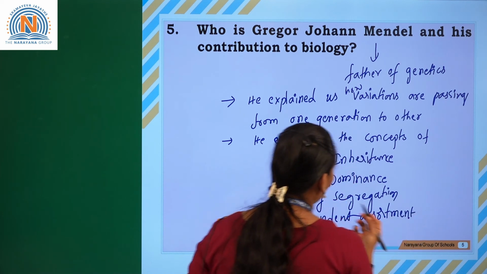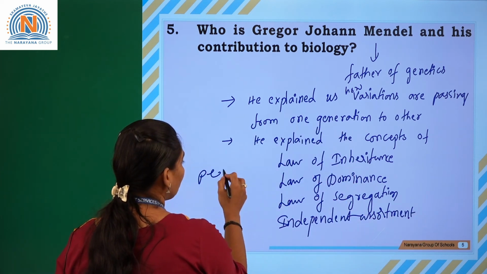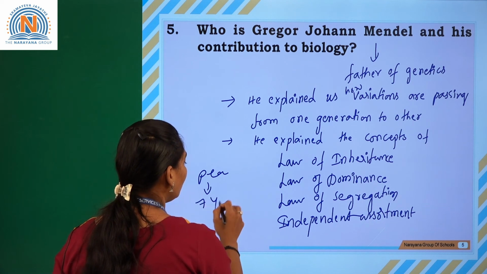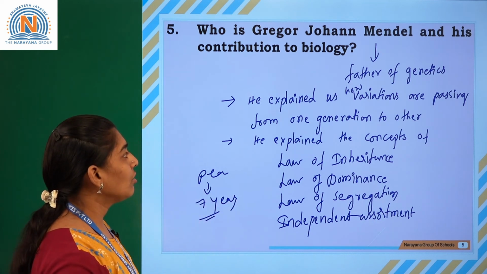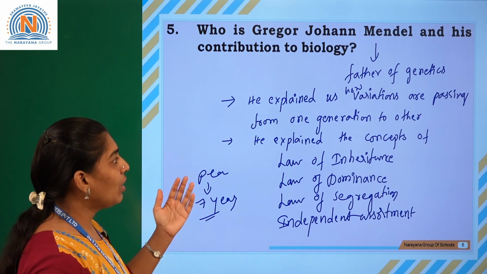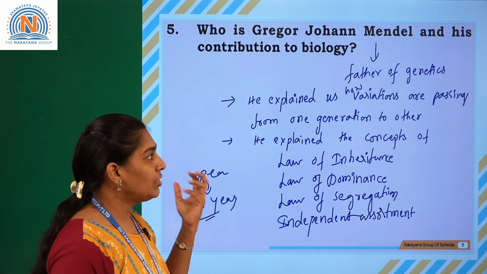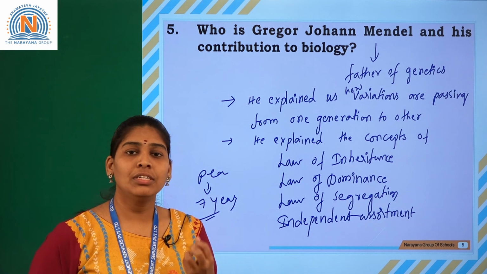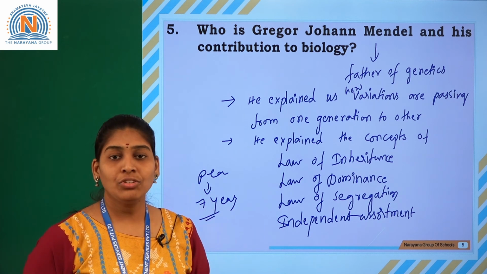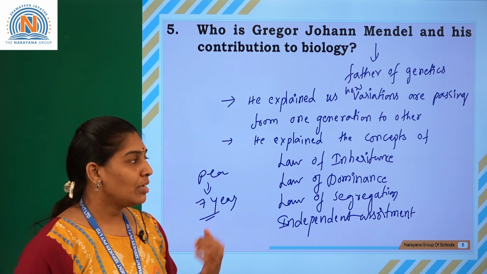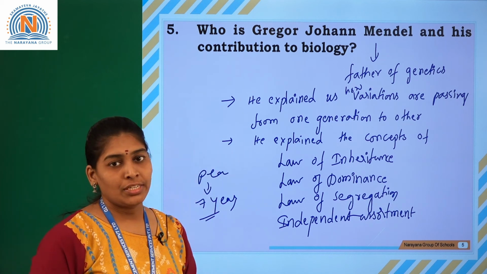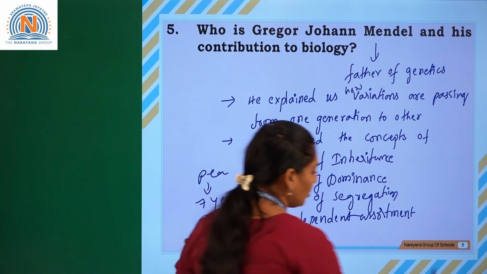And on which plants did he do experiments? It is pea plants. Up to 7 years he did those experiments. That is his contribution. He clearly explained to us how genes pass from one generation to another generation, so we can call him the father of genetics. Let us go for the next question.